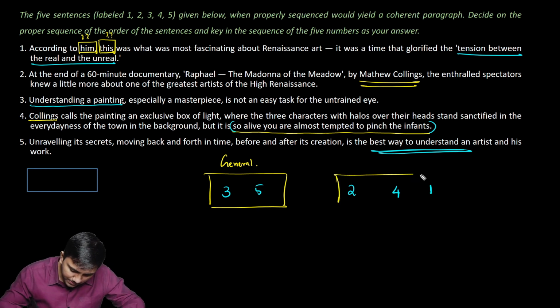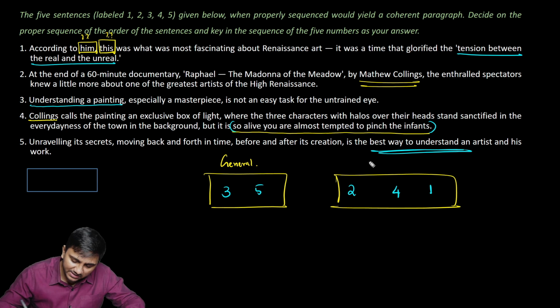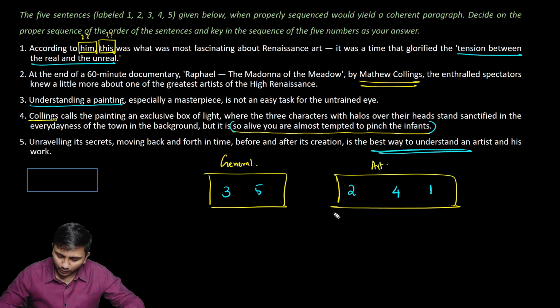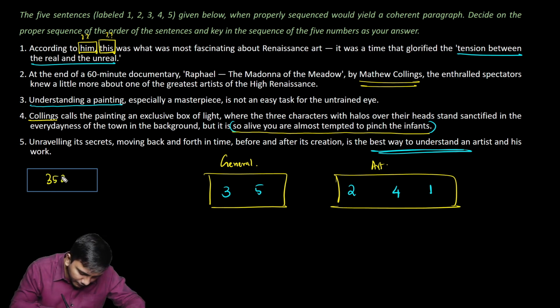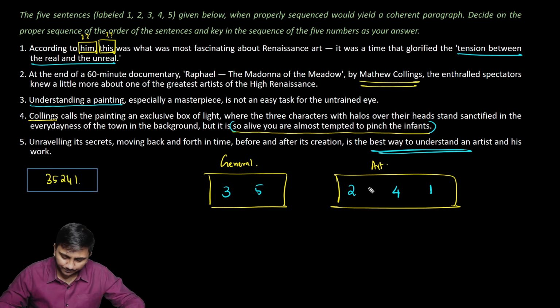So these 3 are speaking about a specific case of an art. Okay, these 3 are connected, these 2 are connected, and it is better to go with general and then go into particular. So the best order we have here is 3, 5, 2, 4, and 1.